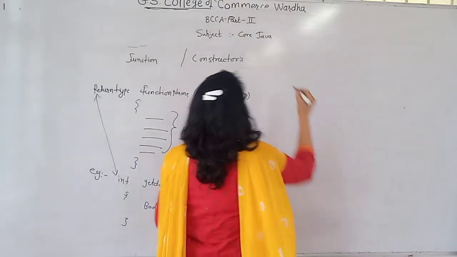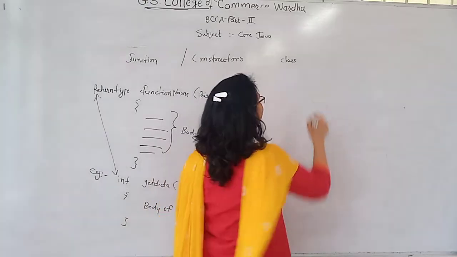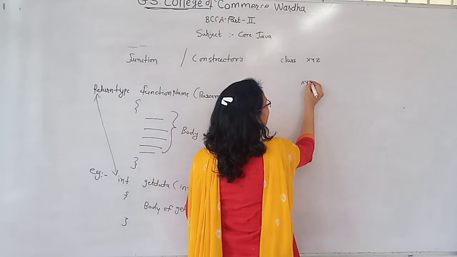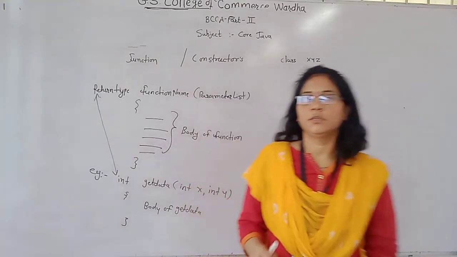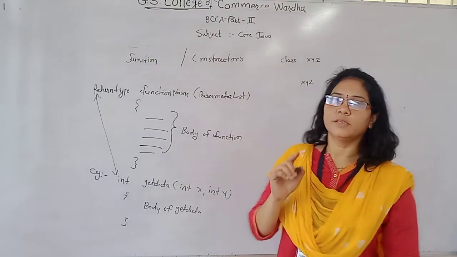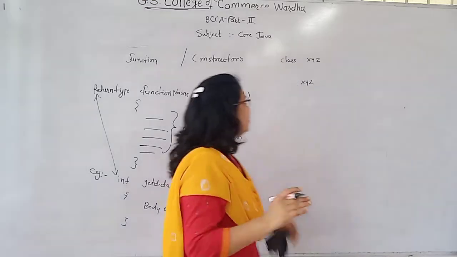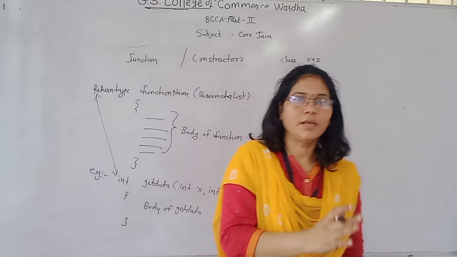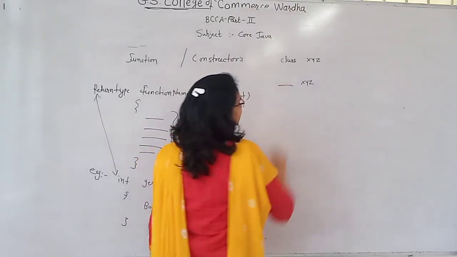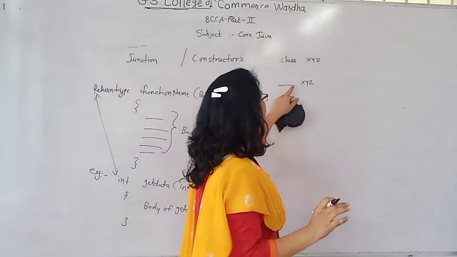So if I want to define a constructor, I first define a class like xyz, and the name of that function, the constructor, is the same as the class name. The second rule is it does not have any return type, not even void.